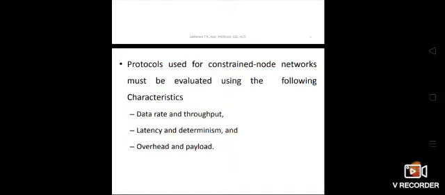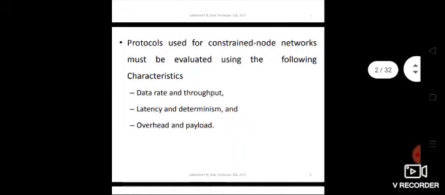Then overhead and payload. Overhead in the sense the headers which are there, fixed. You have studied about the headers, right? Headers for each of the packets will be put. We'll see what those headers are. Whenever the data passes through each layer to be transferred from one node to another node, some header will be attached to it. That is the overhead, and the payload is the actual data which is being transferred from sensor to the destination.